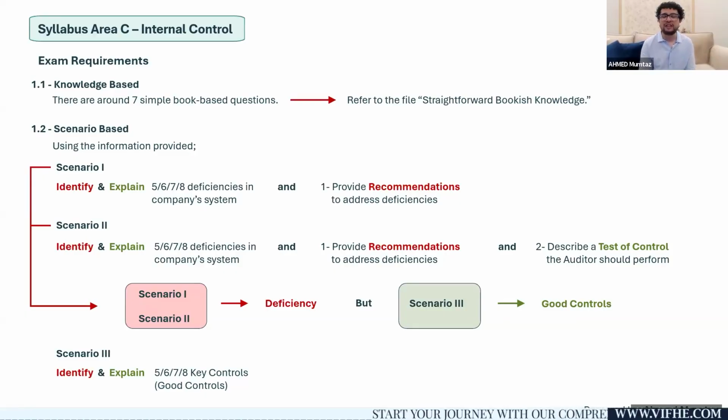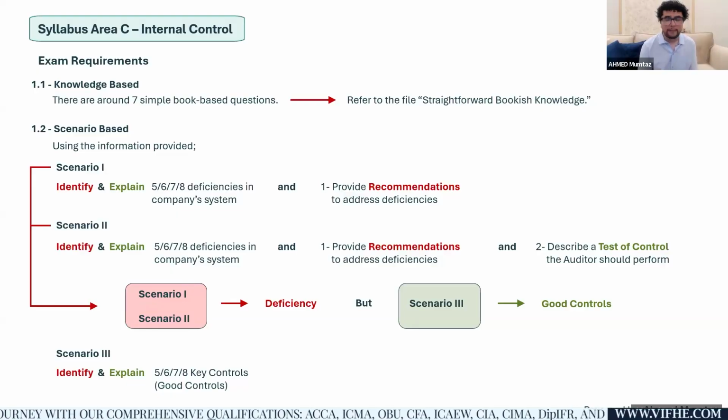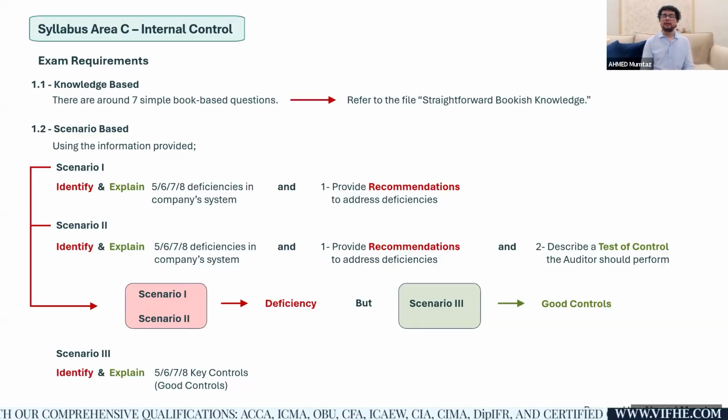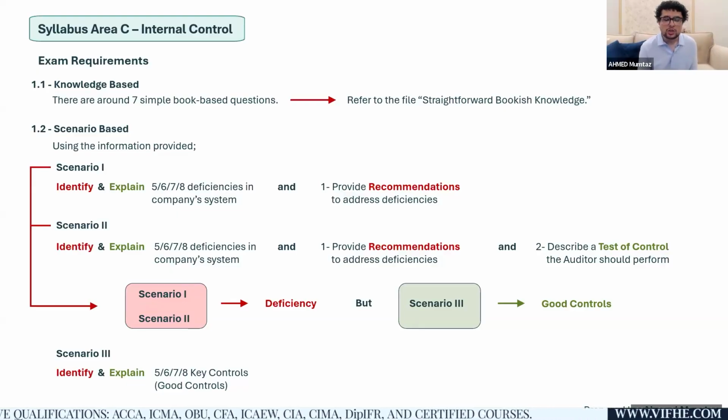It is effectively opposite of deficiency. So as an auditor, if I read the information relevant to my audit client in relation to the sales system, there is a possibility I might end up finding four deficiencies. But at the same time, it is also possible that I might end up finding four good controls. So examiner will test you in both ways.